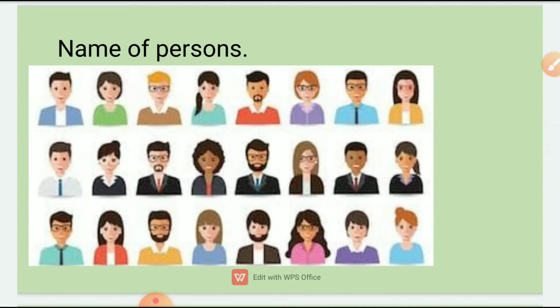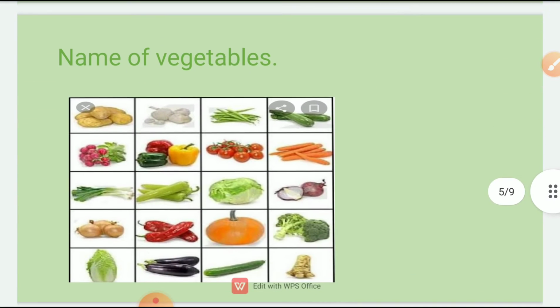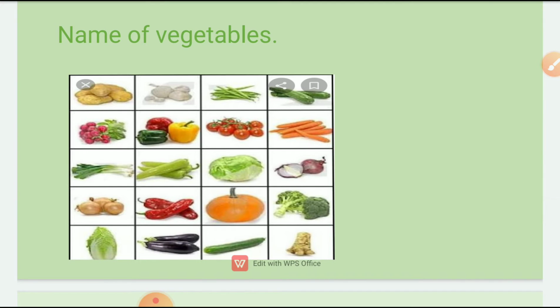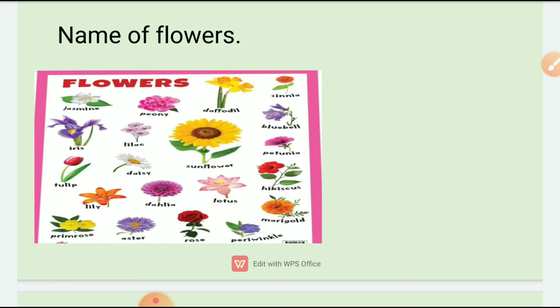Names of persons, like Rahul, Raju, Hussain, Hassan. Names of fruits, like grapes, banana, apple, orange, strawberry, etc. Names of vegetables: cucumber, chili, papaya, potato. Names of flowers, like jasmine, sunflower, hibiscus, dahlia.